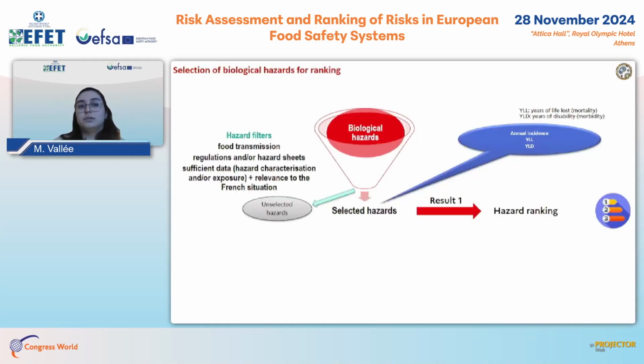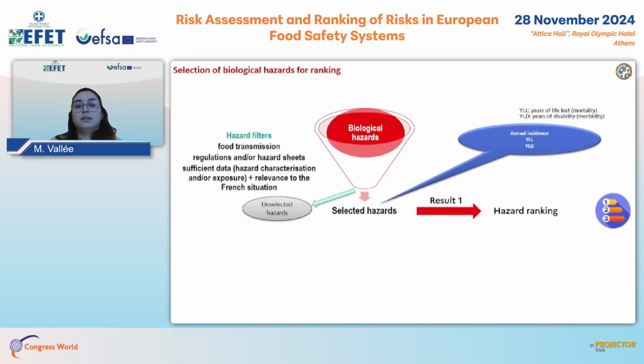So I'm now going to explain to you the methodology used to select biological hazards and food biological pairs for ranking. So from an extended list of biological hazards, we selected those that satisfy the hazard screening criteria, which are food transmission, adequate data availability, and relevance to the French situation.